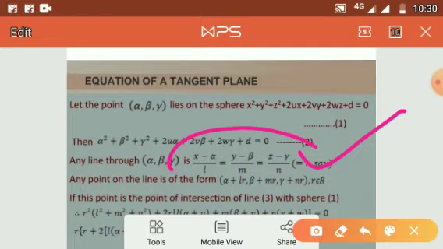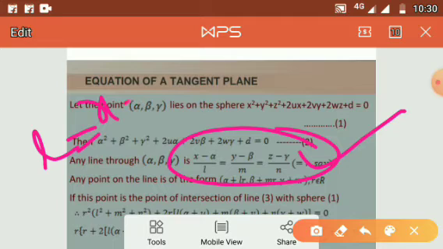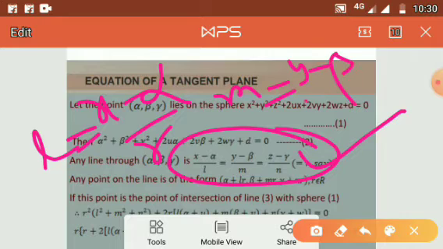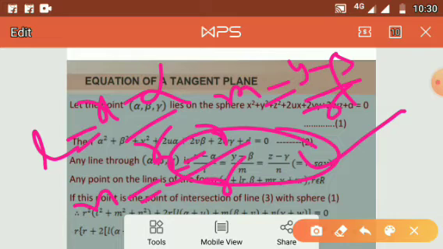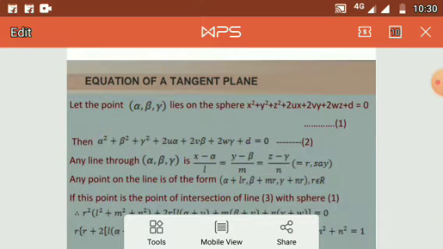So from this, by taking this is equal to r, l is equal to x minus alpha by r. Similarly, m is equal to y minus beta by r, n is equal to z minus gamma by r.